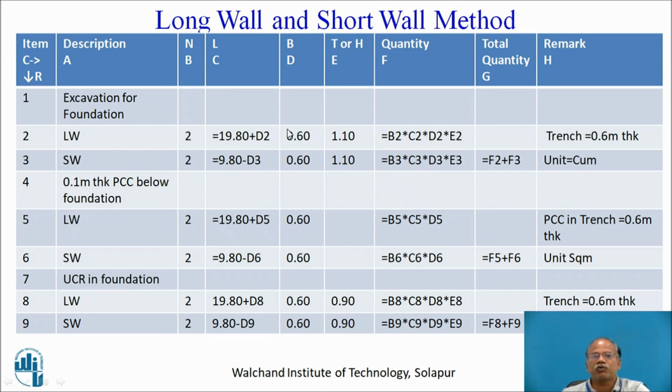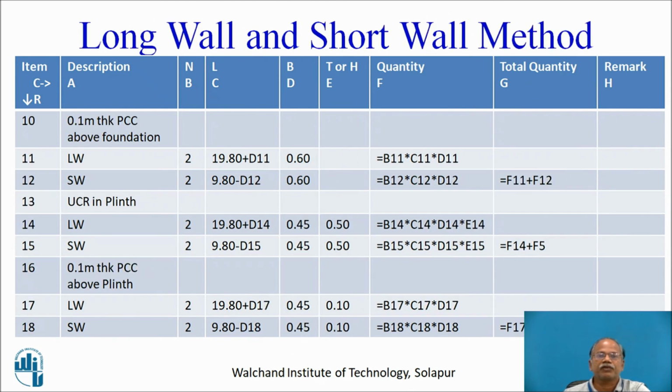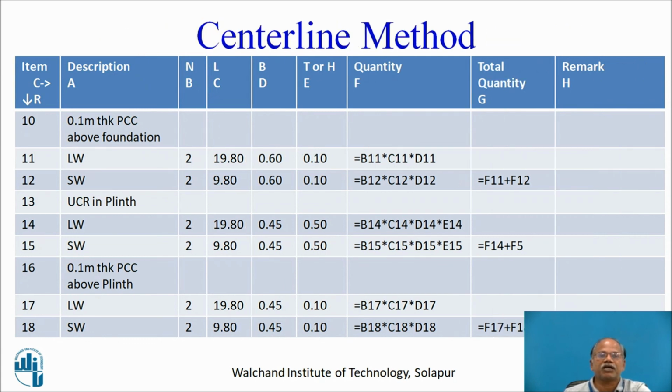For the short wall, the only change is that in the long wall it is plus D2, while in the short wall it is minus D3, and thus in-to-in and out-to-out dimensions will be available, and then accordingly calculations will be done. The process is repeated to explain to you the long wall and short wall method. Remember, here a 0.1 meter thick PCC we have taken and calculations are done accordingly. The difference between the center line and long wall short wall method is apparent over here. This is how the second, third, fourth items are elaborated.